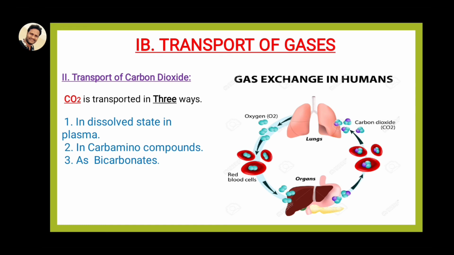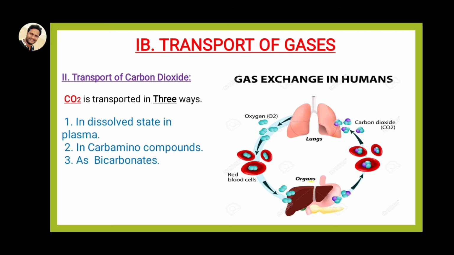So here, what happens? The partial pressure of oxygen is very high at the lungs, so oxygen is transported to the RBC and combines with hemoglobin. This hemoglobin dissociates within the organs or cells. After some metabolic activities, carbon dioxide is formed. At the tissue level, the carbon dioxide partial pressure is very high.